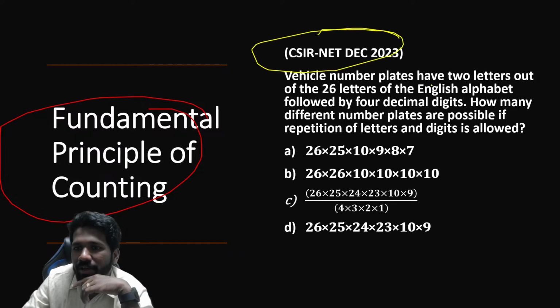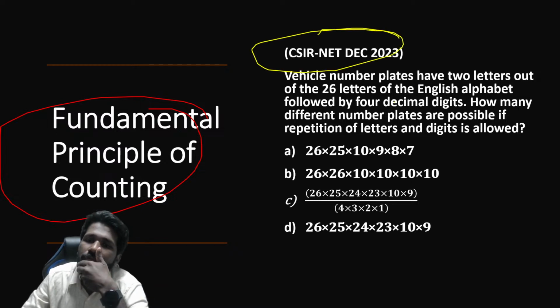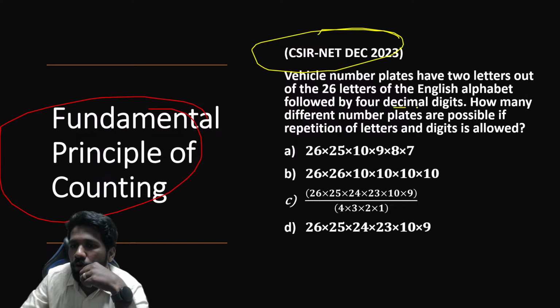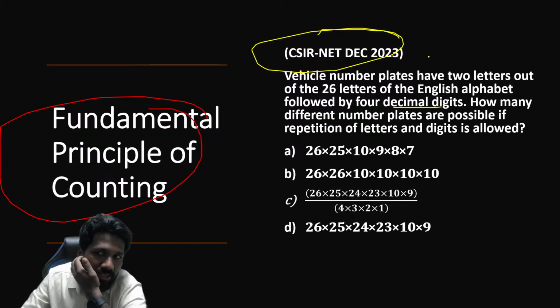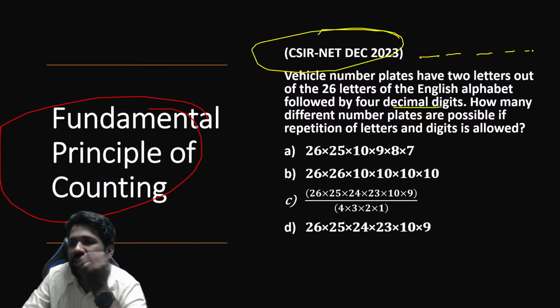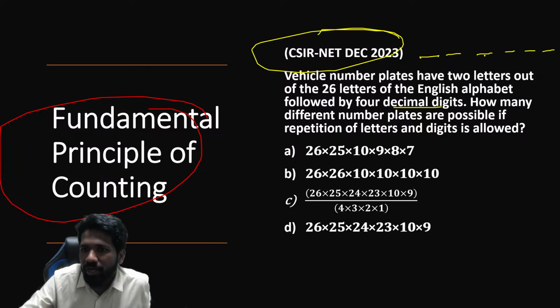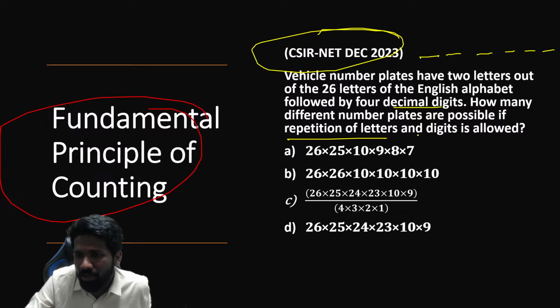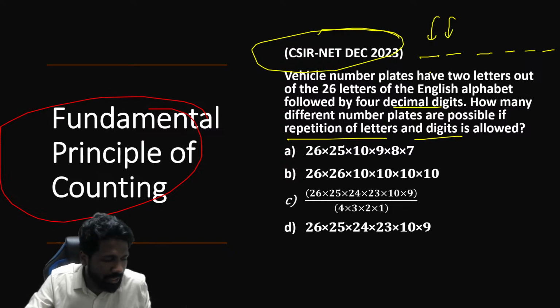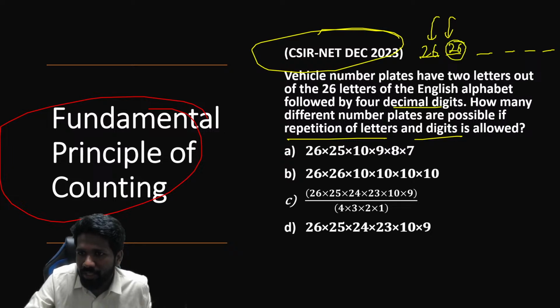2023 PYQ है. Vehicle number plates have 2 letters out of 26 letters of English alphabet followed by 4 decimal digits. 2 letters fill करना है, 4 digits fill करना है. Digits means 0 to 9 वाले digits. How many different plates are possible if repetition of letters and digits are allowed? So here letters should be there, na? Letters means A, B, C, D up to Z. 26 letters are there, na? Here also repetition is allowed, means 26 possibilities itself.